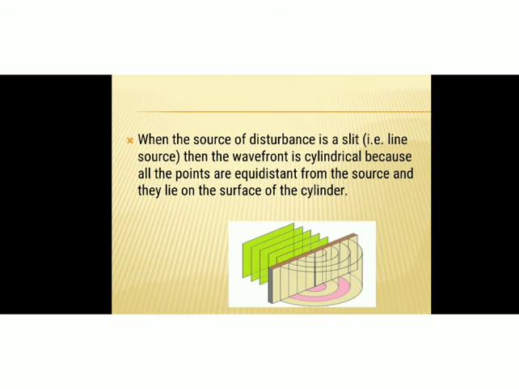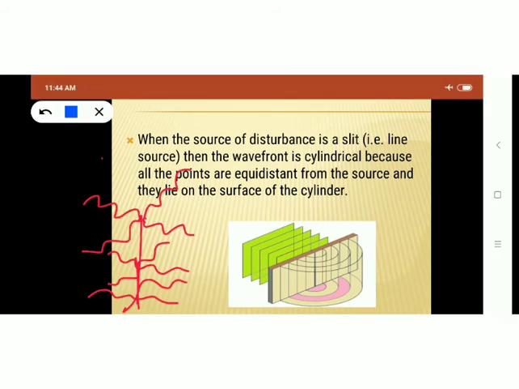When the source of disturbance is a slit, then the wavefront is cylindrical because all the points are equidistant from the source and they lie on the surface of the cylinder. If you consider a line source as shown on the screen, this line source will emit waves in all directions, and if we join the points which are in the same phase, you will get a spherical wavefront at each point, because each point can be considered as a point source.